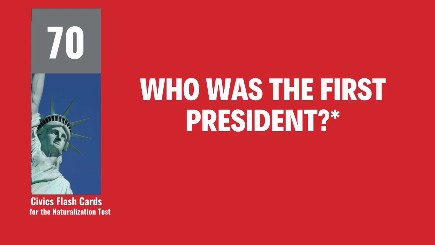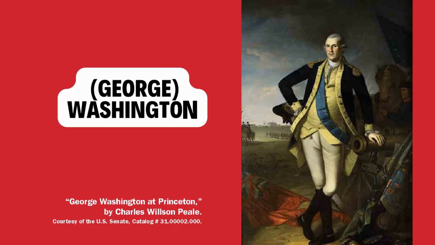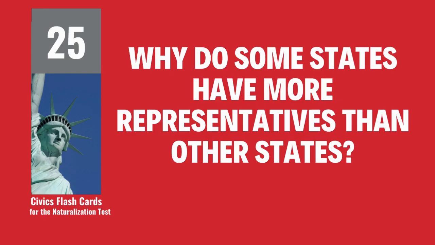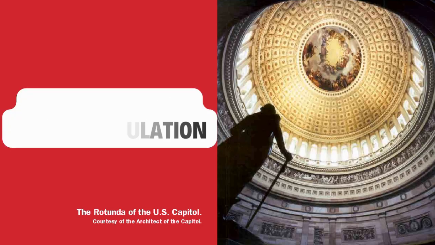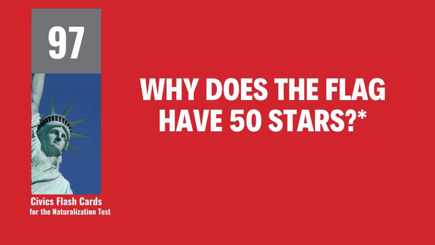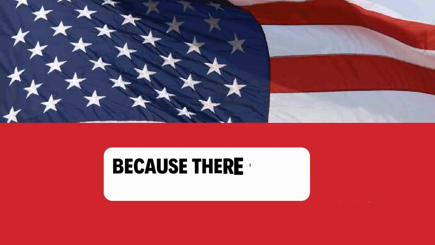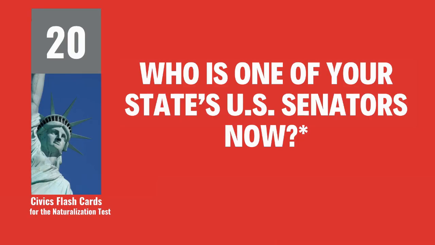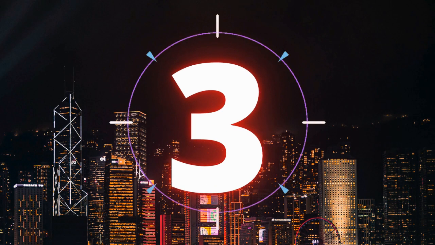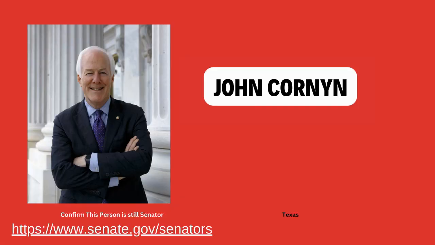Who was the first president? George Washington. Why do some states have more representatives than other states? Because of the state's population. Why does the flag have 50 stars? Because there is one star for each state. Who is one of your state's U.S. senators now? John Cornyn.